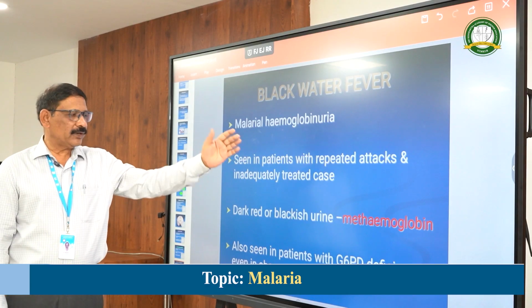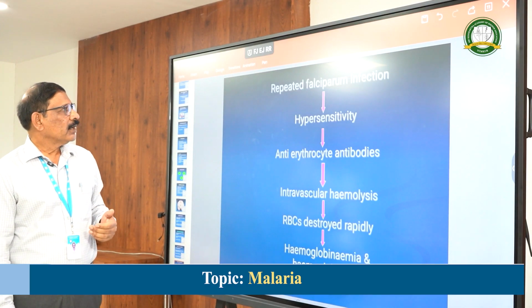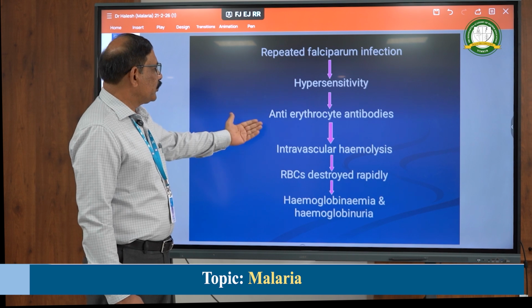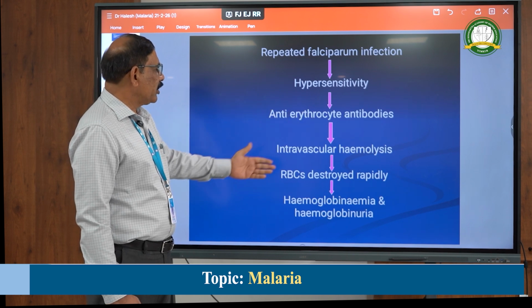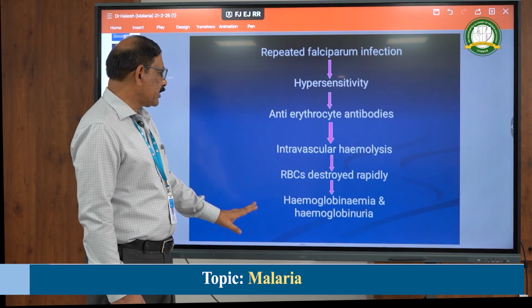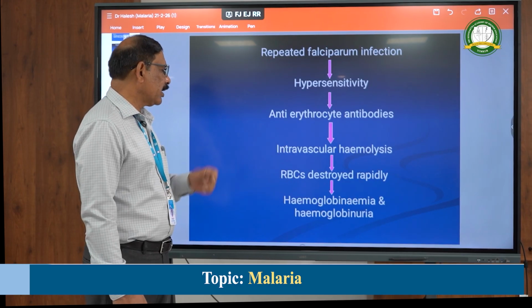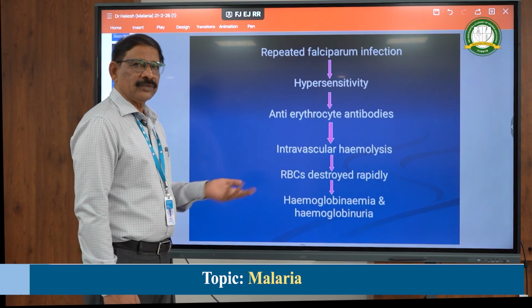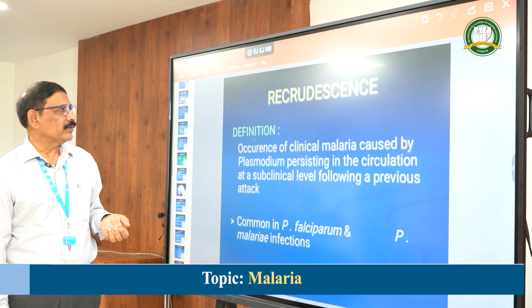It is a complication due to this. That is also the same thing: repeated falciparum infection leading to hypersensitivity, erythrocytic antibodies are produced, intravascular massive hemolysis occurs, RBCs are destroyed and hemoglobinuria can occur, and because of hemoglobinuria there is hemoglobinemia. So, the person will have anemia because of that.